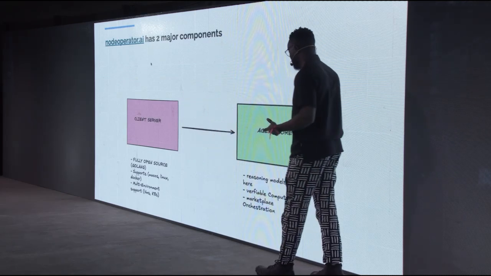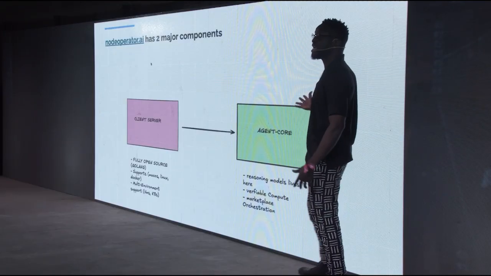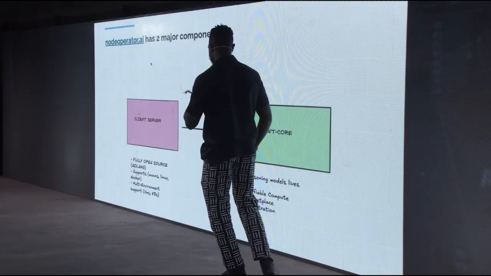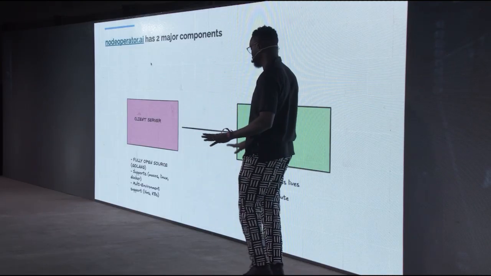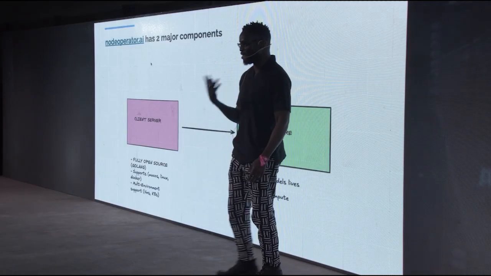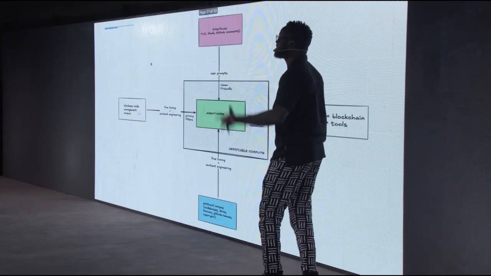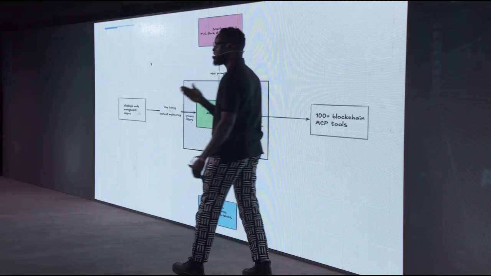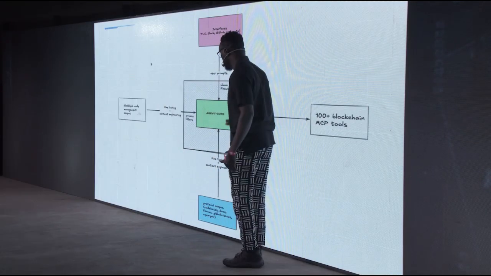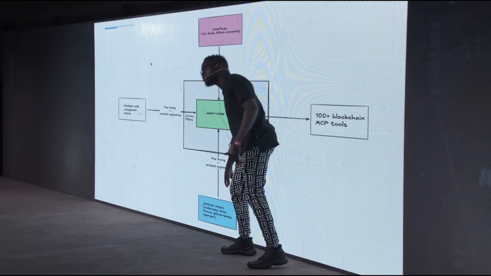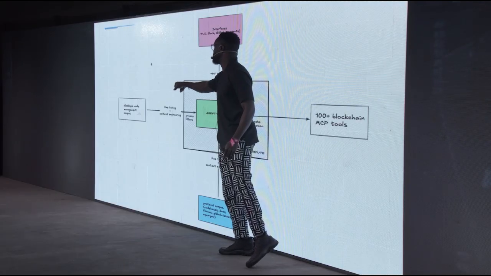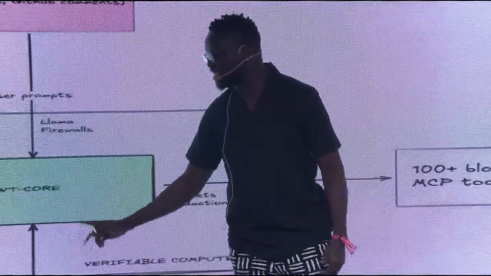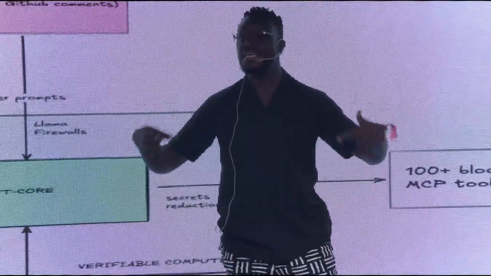And this is where the most interesting part of it happens, which is the agent core. The agent core is where the reasoning model lives, where the verifiable compute and then the marketplace orchestration are. I will explain these last two in a couple of minutes. Next. And this is another level of complexity to understand how our agent works. Like I already explained earlier, the agent core is being fed information from the protocols and also from the infrastructure, which is from our end. So live information is being fed to the agent. So the agent is learning every day.